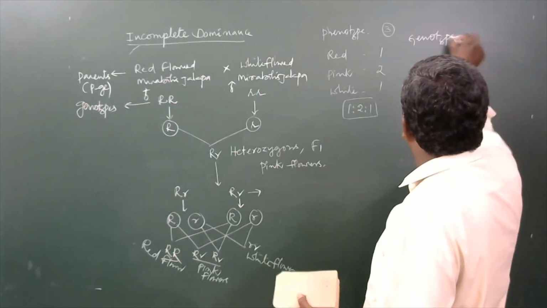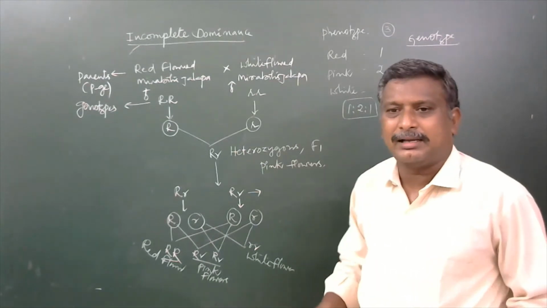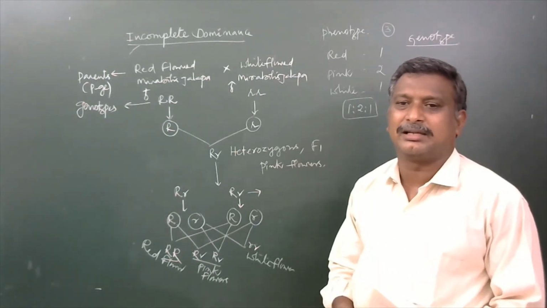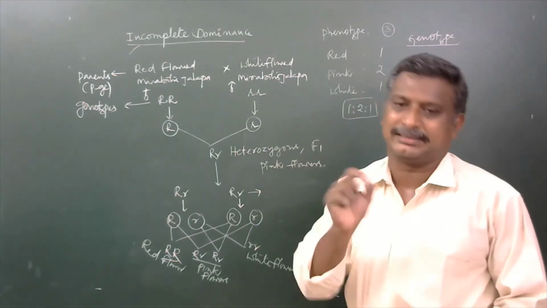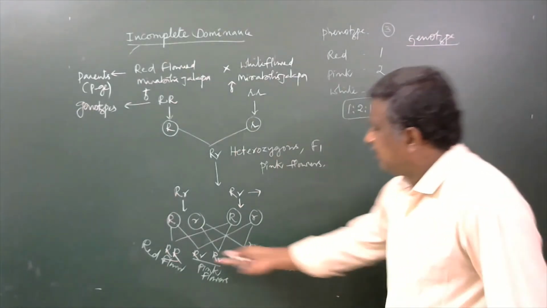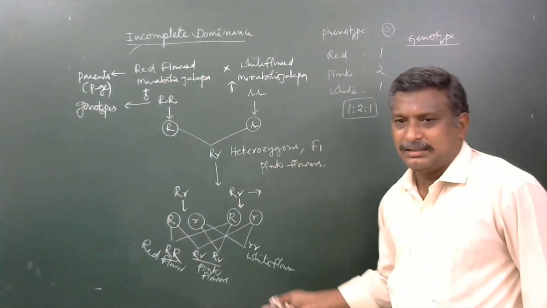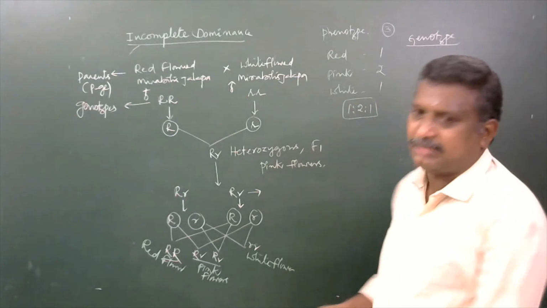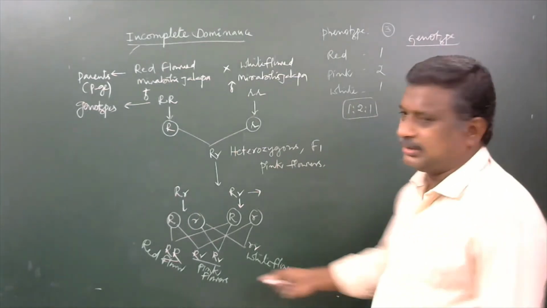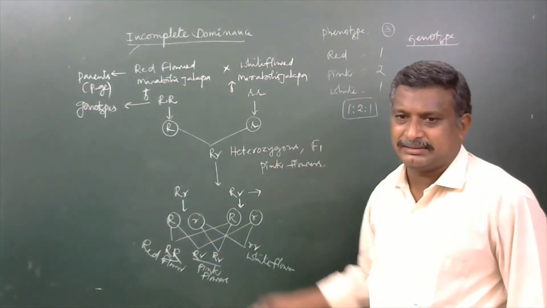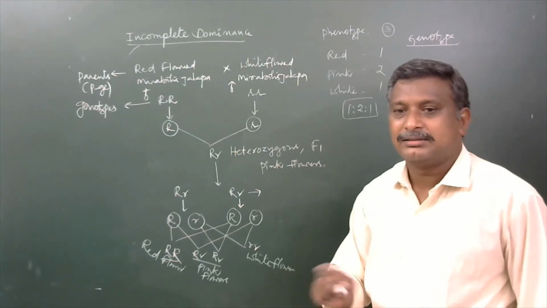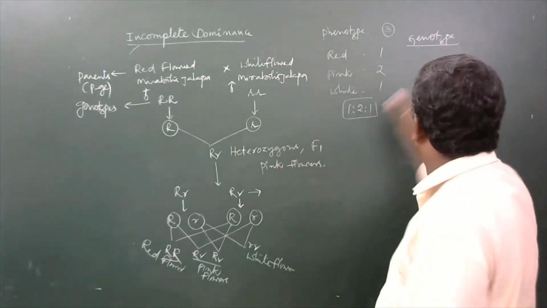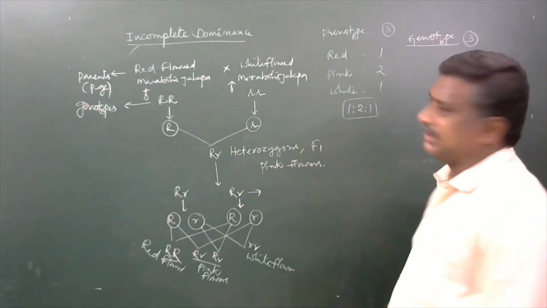Genotype means the internal arrangement of genes which represents a particular trait or a character. Now, how many genotypes are here? Gene combinations are here. 3 combinations are there. But totally 4 plants are developed in the F2 generation. But all these 4 will have 3 genotype combinations. So 3 genotypic combinations are there.